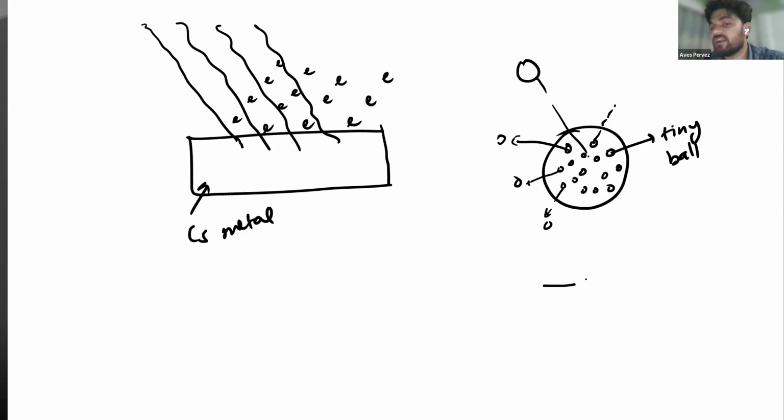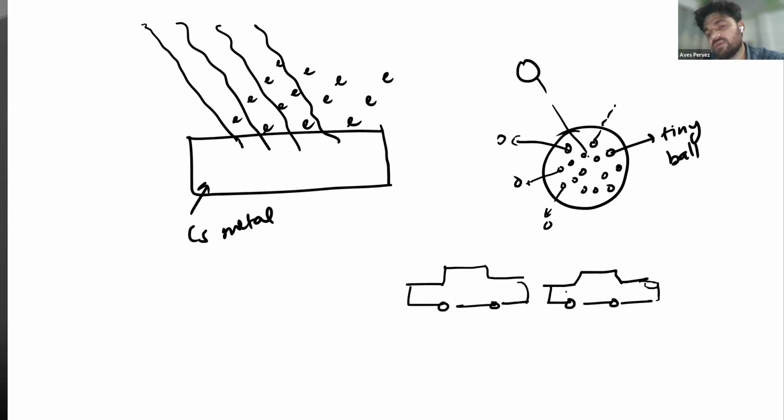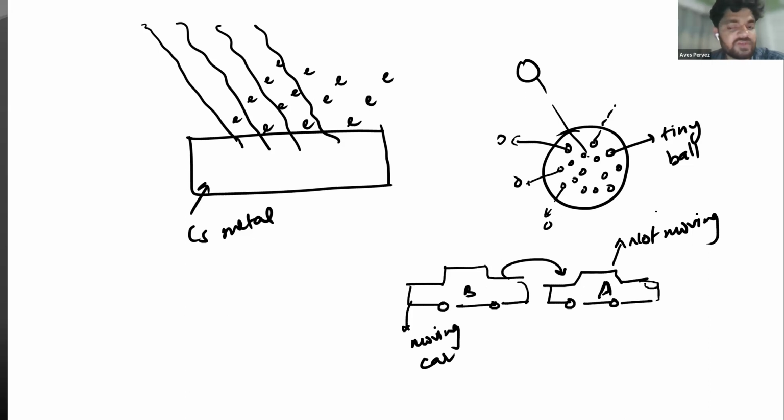For example, take another example. Suppose this is car A and another car, car B, hits this car A. Car A is stationary, it is not moving, and car B is a moving car. So what would happen when it collides with A? Will A also start moving or be displaced to some distance or not? Yes, it will be displaced to some distance.